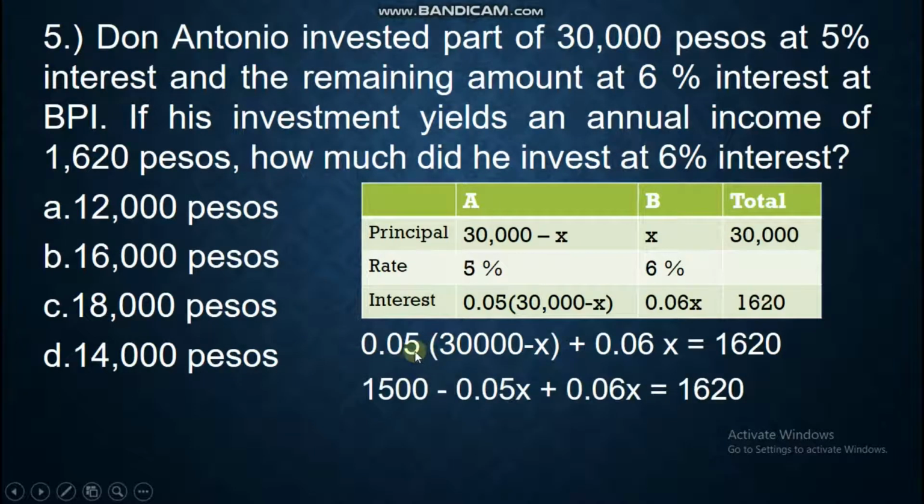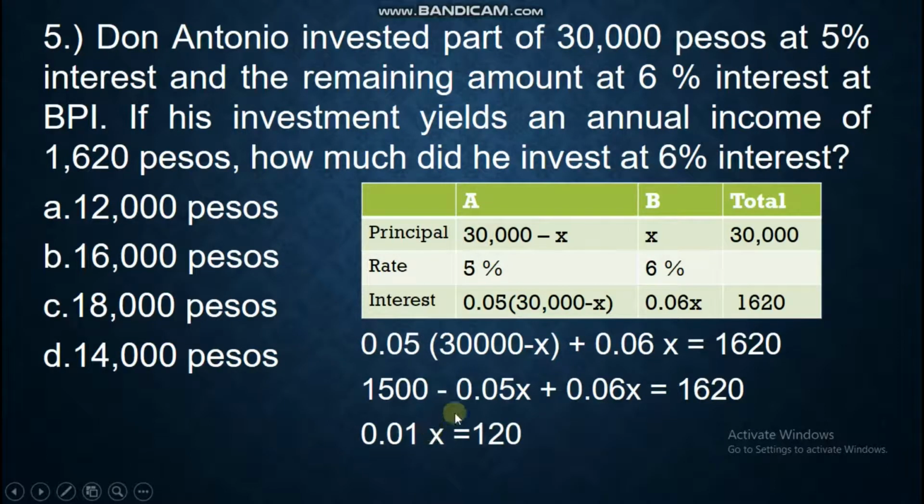We multiply and distribute this. 0.05 times 30,000 is 1,500, and 0.05 times x is negative 0.05x, plus 0.06x equals 1,620. Now we combine like terms.